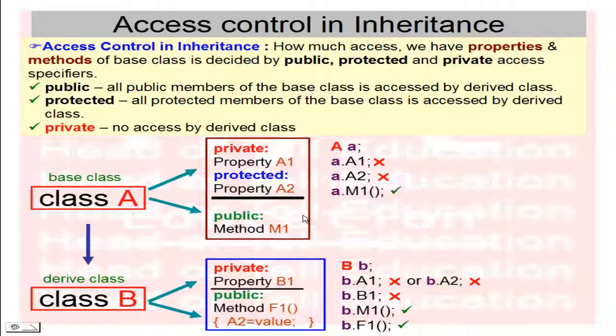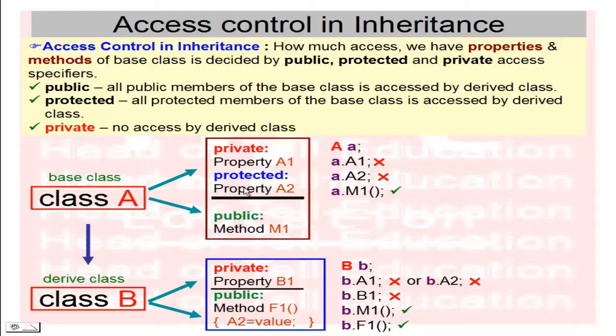Now you have seen the A2 property, which uses the protected keyword in base class A, but this property is available in the derived class B inside this function, like assigning a value to A2.